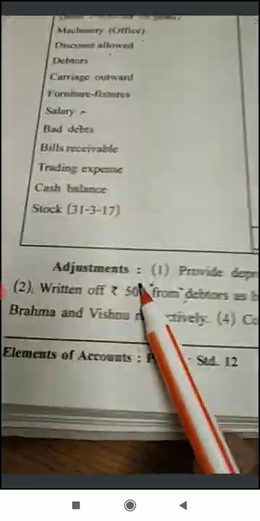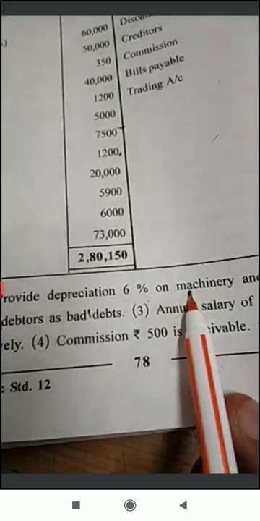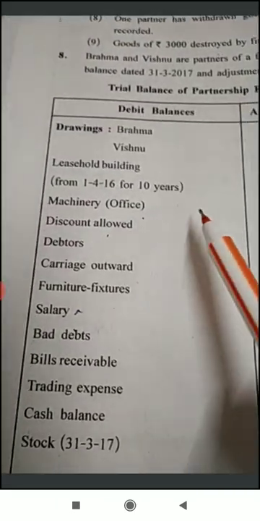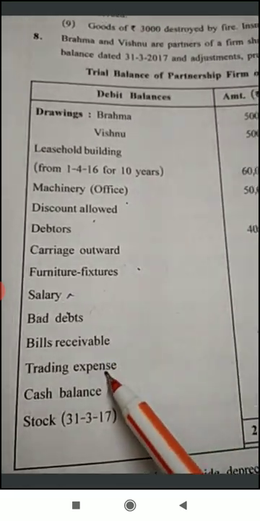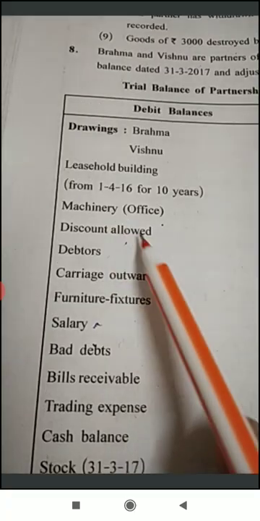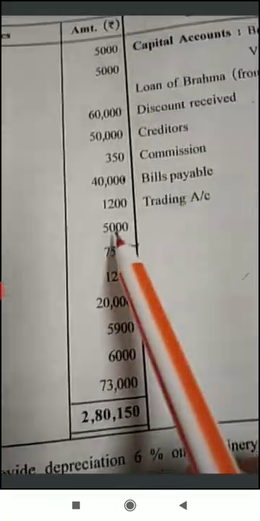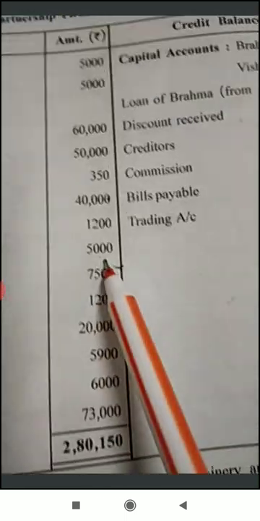So what is given in first adjustment? Here first adjustment is given, provide depreciation 6% on machinery. Now what is the cost of machinery? Because machinery always comes on debit side of trial balance. Okay, so value of machinery, that is the 50,000. And second depreciation, that is furniture and fixtures. Furniture and fixtures amount is given and that is 5,000. Okay. Machinery 50,000 and furniture 5,000 is given.